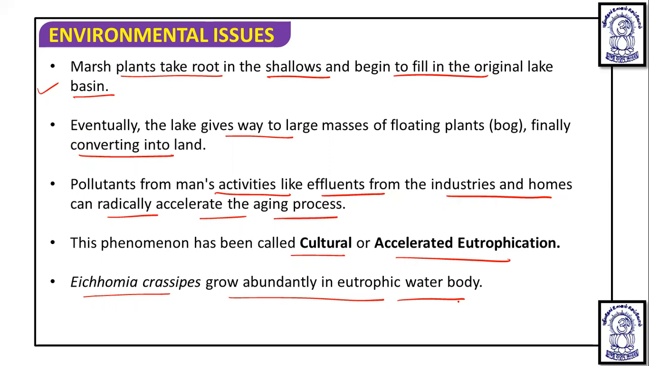But cultural or accelerated eutrophication is caused by human activities like effluents from industry and homes and runoff of fertilizer-rich agricultural fields. During the past century, lakes in many parts of the earth have been severely eutrophied by sewage and agricultural and industrial waste. The prime contaminants are nitrate and phosphate, which act as plant nutrients. They overstimulate the growth of algae, causing unsightly scum and unpleasant odors.